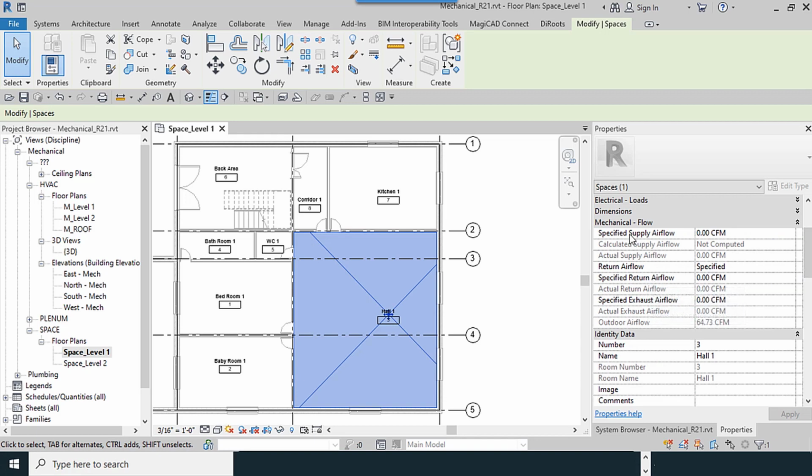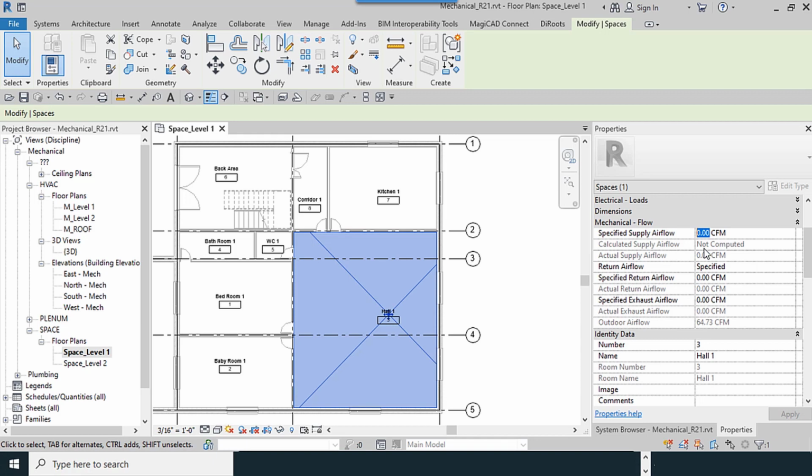Height, we have no height. Mechanical flow, specify supply airflow 0. I don't change it. Calculate supply airflow.